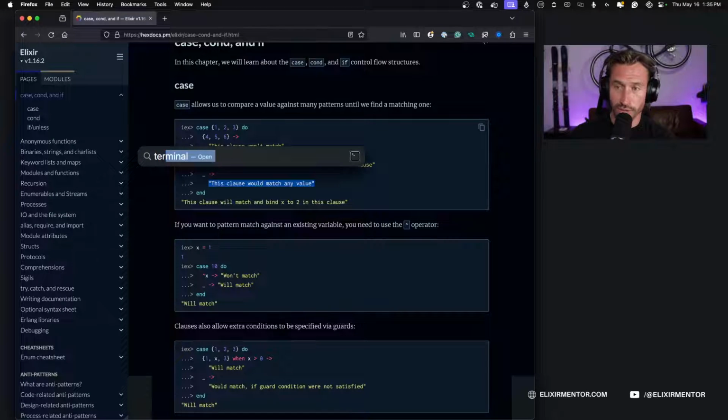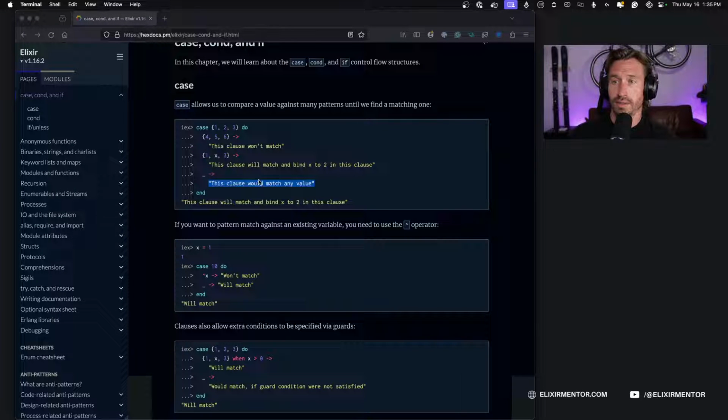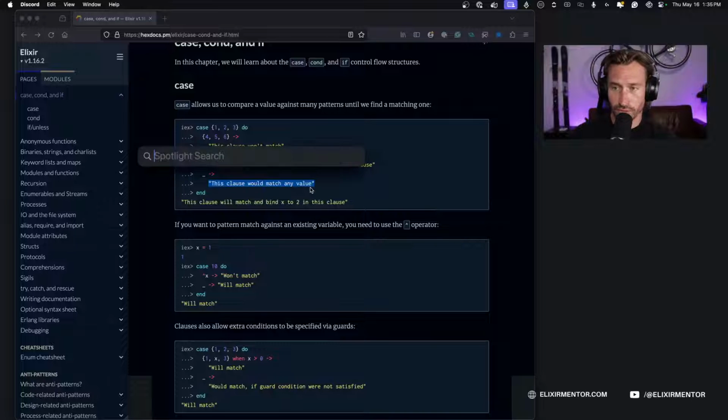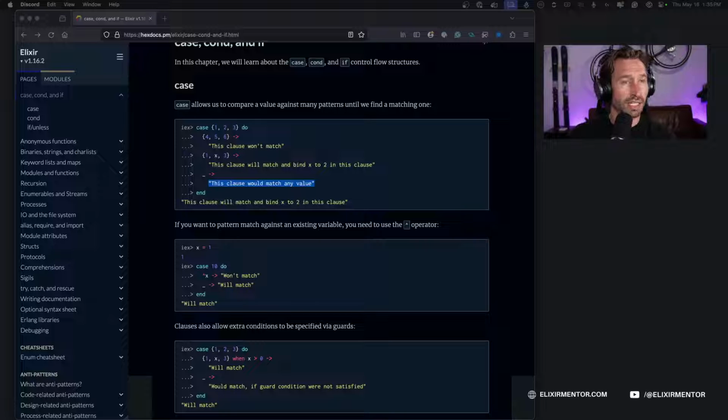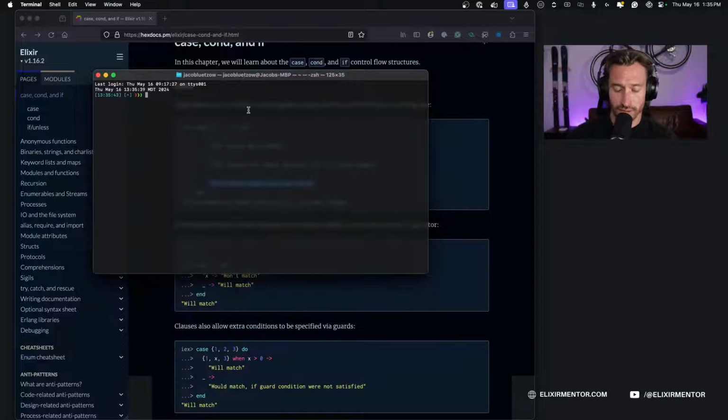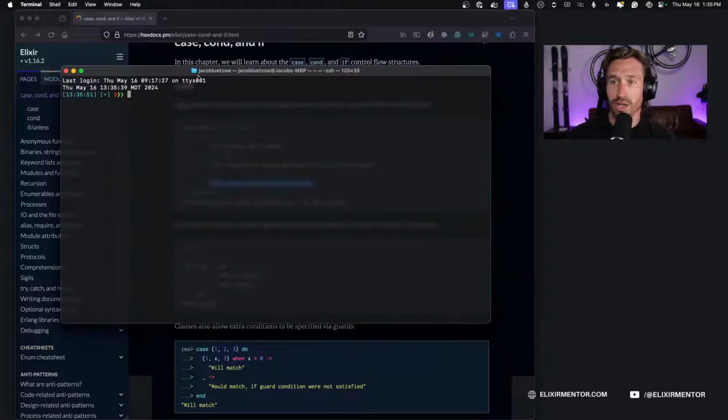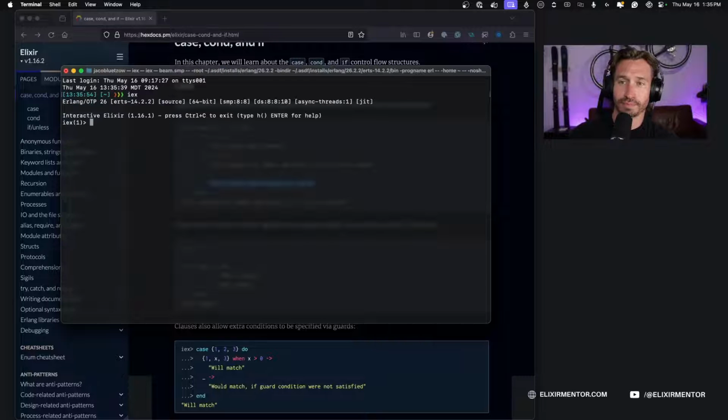I'm going to open up my terminal. Oh no, where do I have it? Whenever I have it on new windows, I have to play the game of find my terminal, because for whatever reason, in one of the later Mac updates, I feel like it doesn't pull it open. Usually, when you switch, it would just open up that desktop, but it doesn't do that for me anymore. All right, so terminal is up, and let's go ahead and start our Elixir shell with IEx.